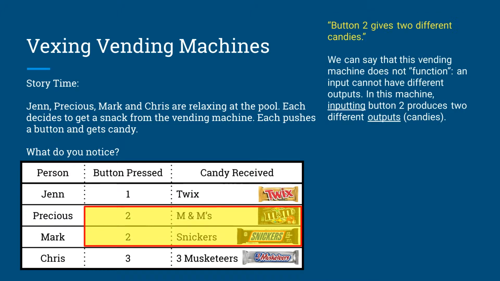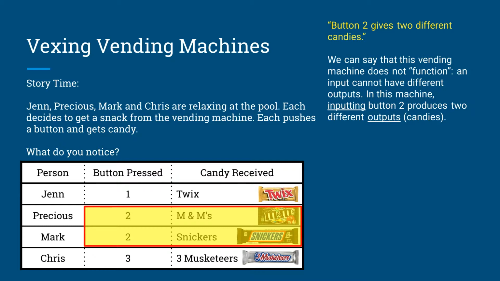One of the things that students will notice is that button number 2 produced 2 different candies. And they may say it in exactly those terms. And this is where we say this is not a function. We can actually say that this machine does not function. An input cannot have different outputs. In this machine, inputting button number 2 produces 2 different outputs or 2 different candies.